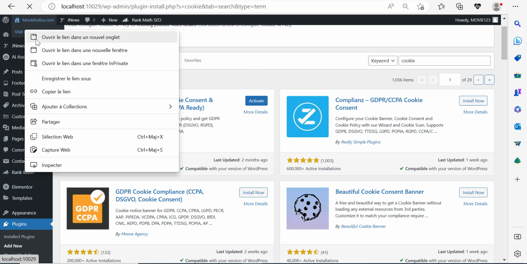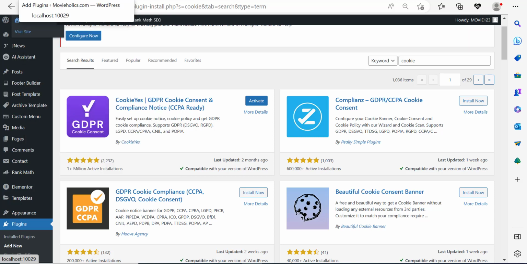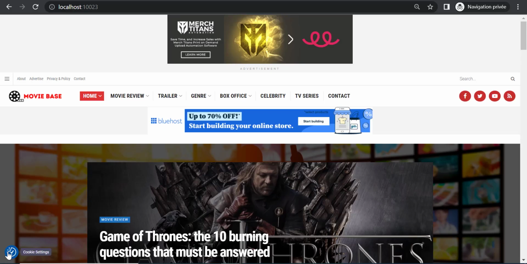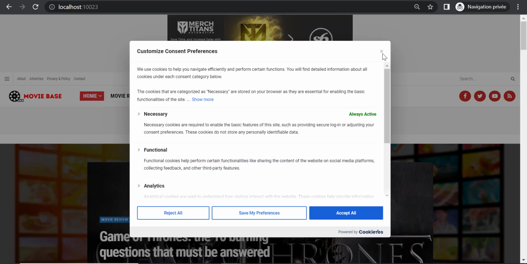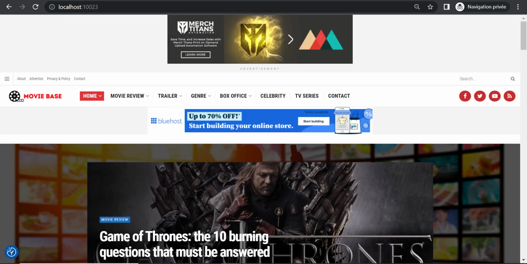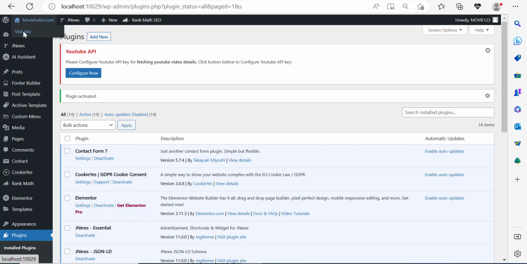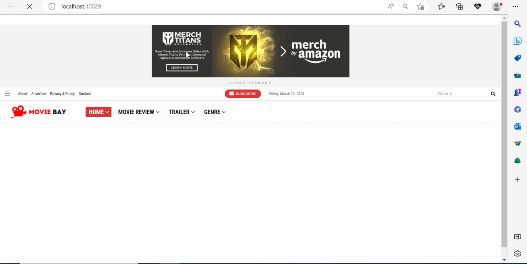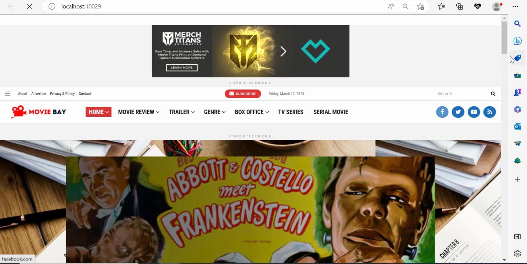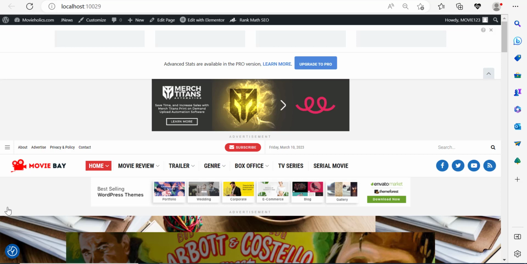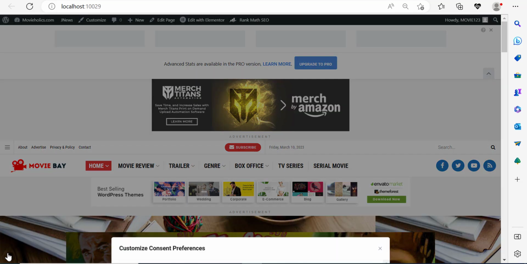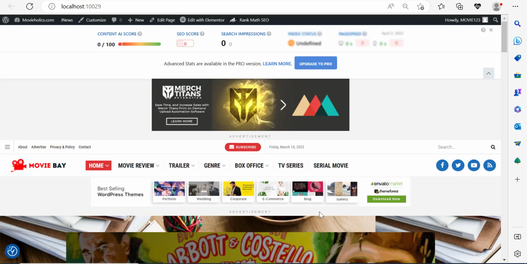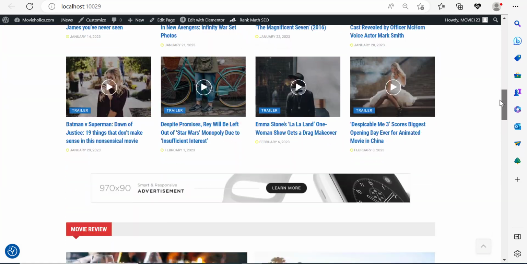If I go and open the link in a new tab, let's see the look. Normally this website has a cookie policy right here, and we're going to have one the same as this. So if I go here, let me visit the website. Now watch this in a second. Okay, so you can see the cookie policy there. People can click, they can accept or not, and that's it.